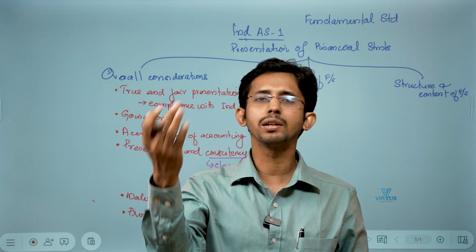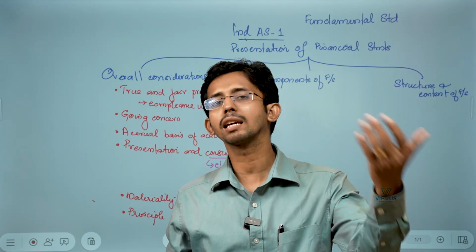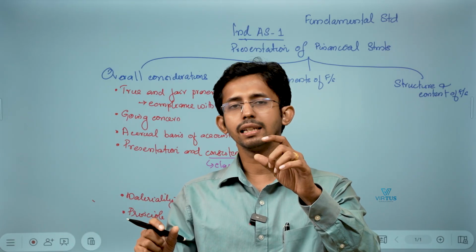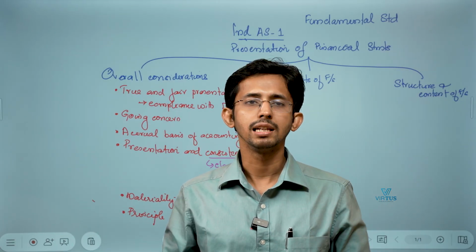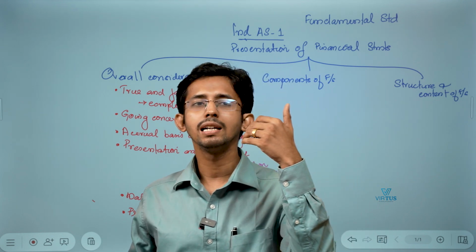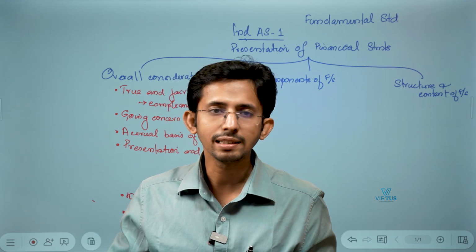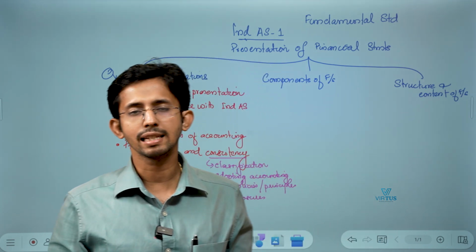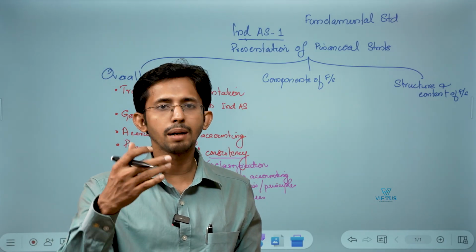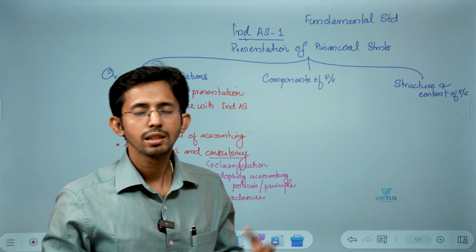Let's say you have salary advance given to employees and salary payable to employees. Salary advance will be shown under assets, salary payable will be shown under liabilities. Can you set it off? We have to see the principles given in Ind AS 1 for offsetting assets and liabilities as well as income and expenditure. Okay, we will come to that. So that is the next one.